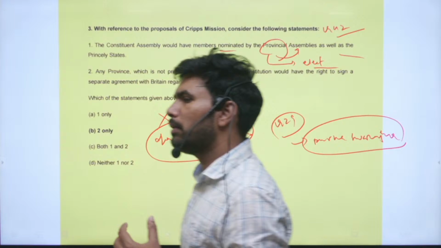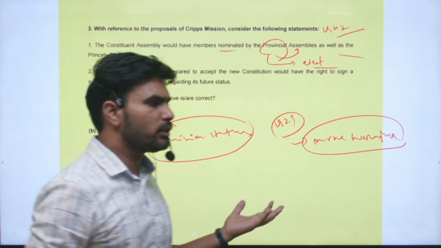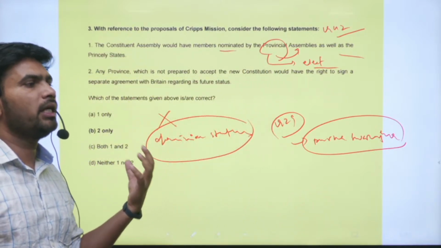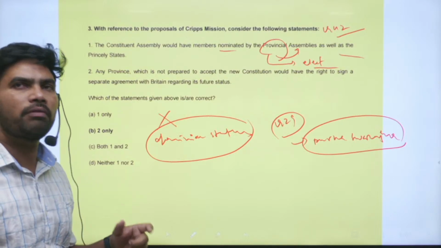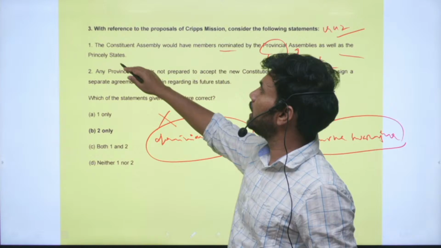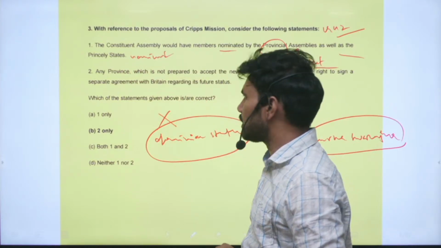Though the election will be indirect, still there will be an election. So elected members will be sent to the Constituent Assembly, which was supposed to write the Constitution for India, and the princely states will send nominated members. So this statement is partially correct.